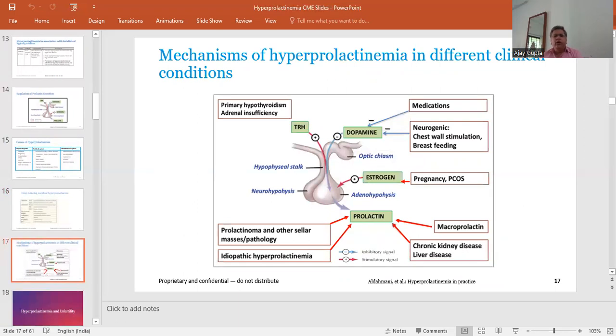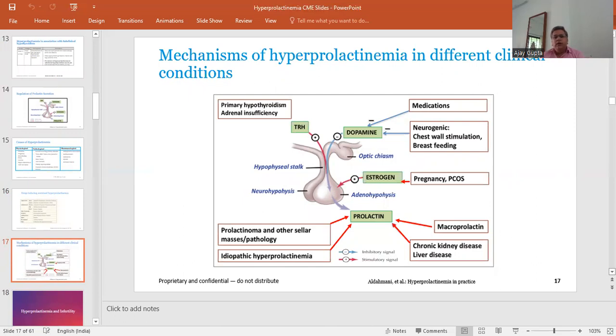Mechanism of hyperprolactinemia in different clinical settings. Primary hypothyroidism and adrenal insufficiency usually cause an increase in the TRH level, which increases the level of prolactin. Certain medications which affect dopamine, like neurogenic or chest wall stimulation or breastfeeding, act via dopamine to cause a negative effect on prolactin secretion. In pregnancy and polycystic ovary disease, there is hormonal change and an increased level of estrogen, which causes an increased level of prolactin.